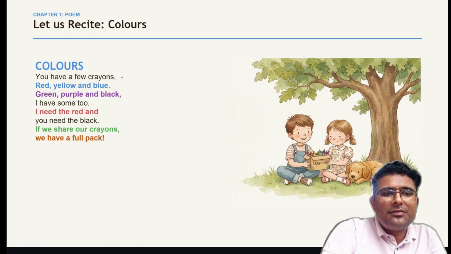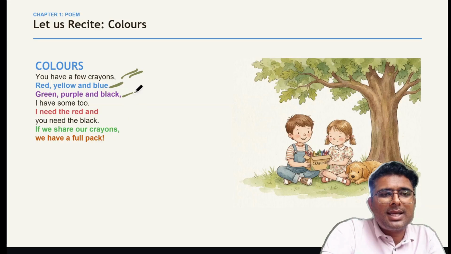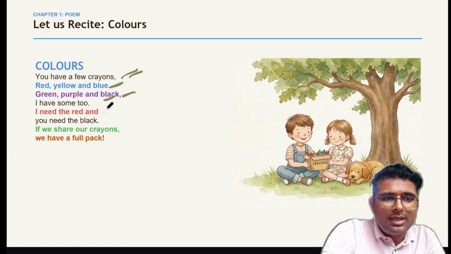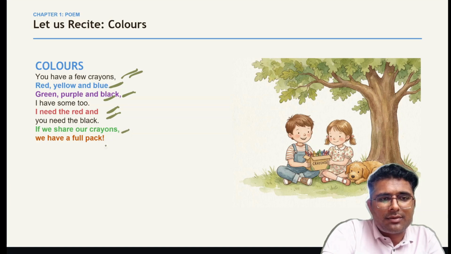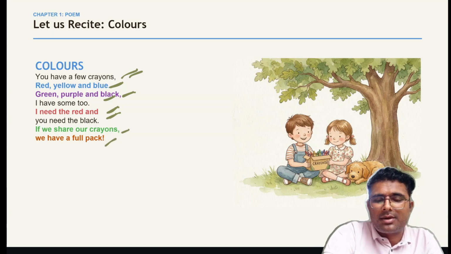We have a few crayons, we have a few crayons, red, yellow and blue, red, yellow and blue, green, purple and black, green, purple and black. I have some too, I have some too. I need the red and you need the black. I need the red and you need the black. If we share our crayons, we have a full pack. We have a full pack.